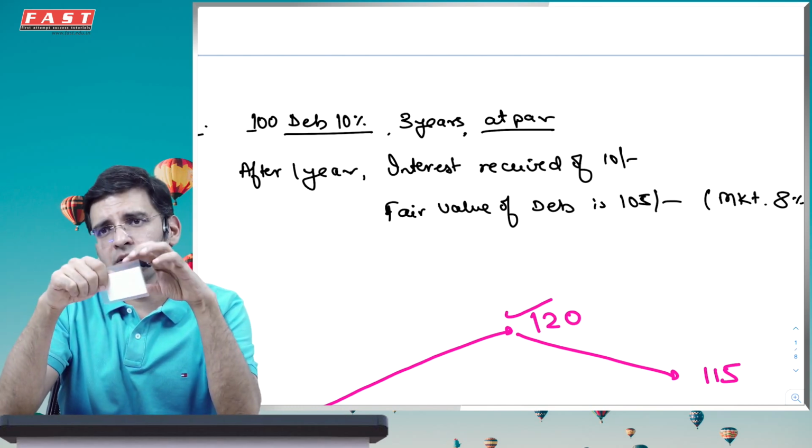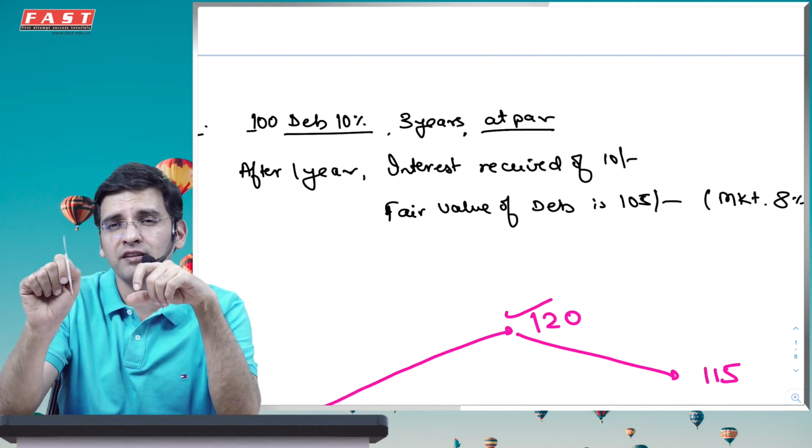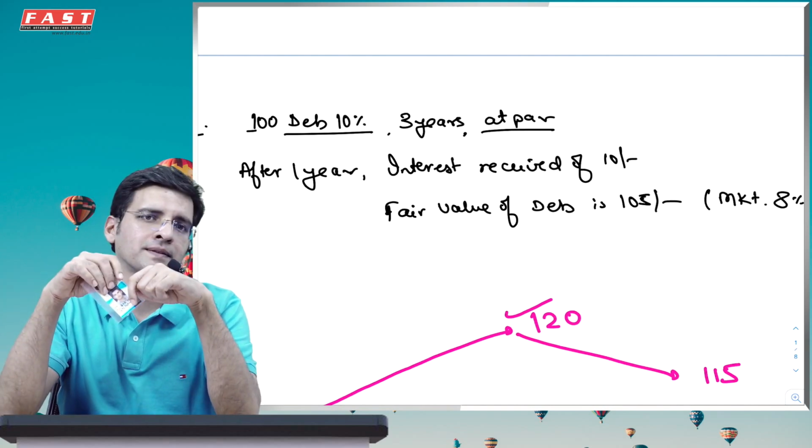But second, say for example, I say that my intention is to trade in this. I will trade it. Whenever the value increases, I'll sell it off because it's a listed debenture. Then I will go with FVTPL.